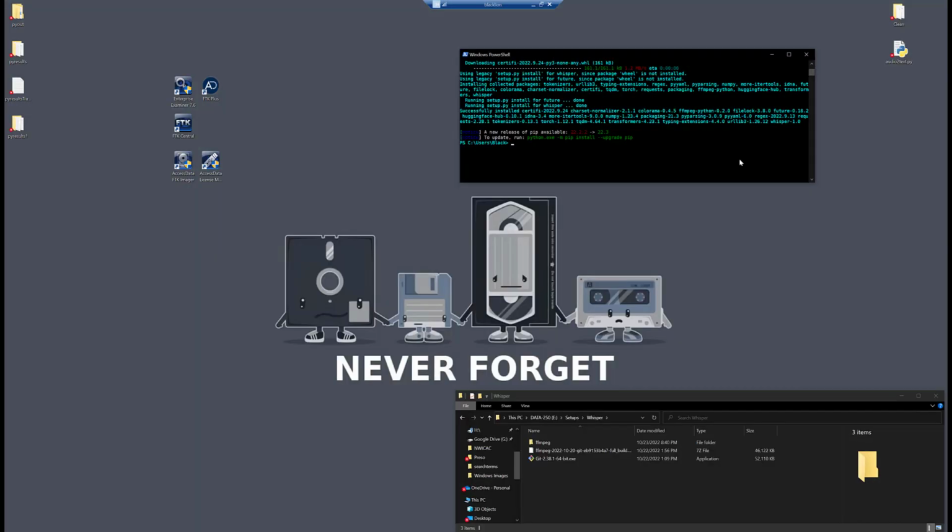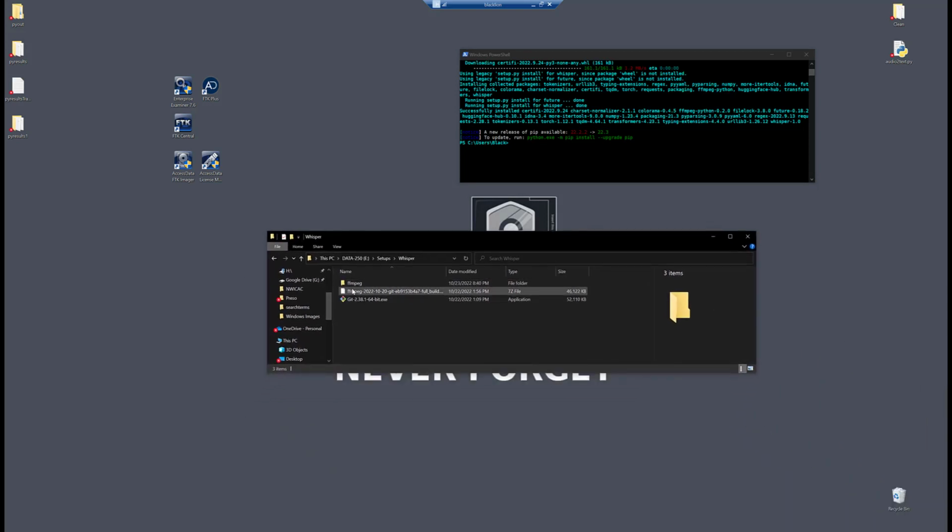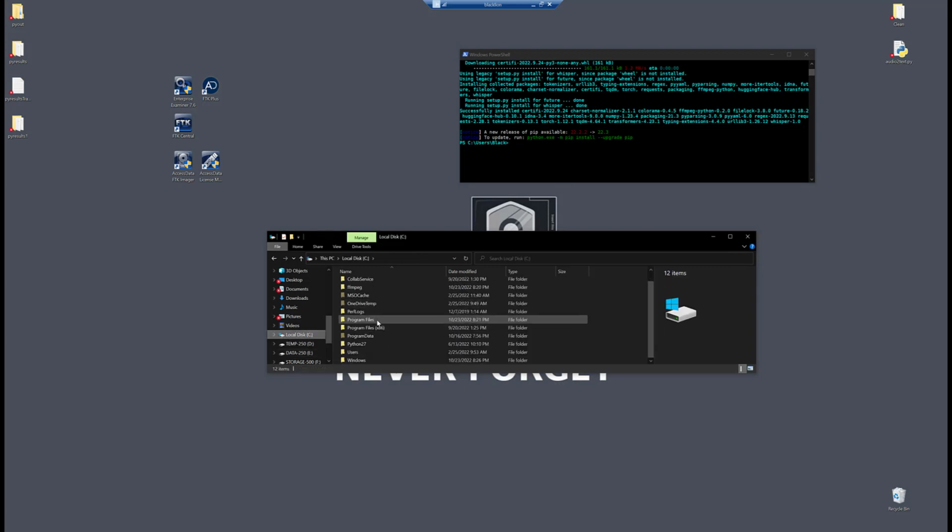So let's talk setup. A couple things that you're going to need to have is you're going to need to have FFmpeg, because Whisper uses that to read audio files and video files and all that sort of stuff. So you can go out and download that. It just comes in a 7-zip file that you can pull down. And then I put this directly onto my root of C.